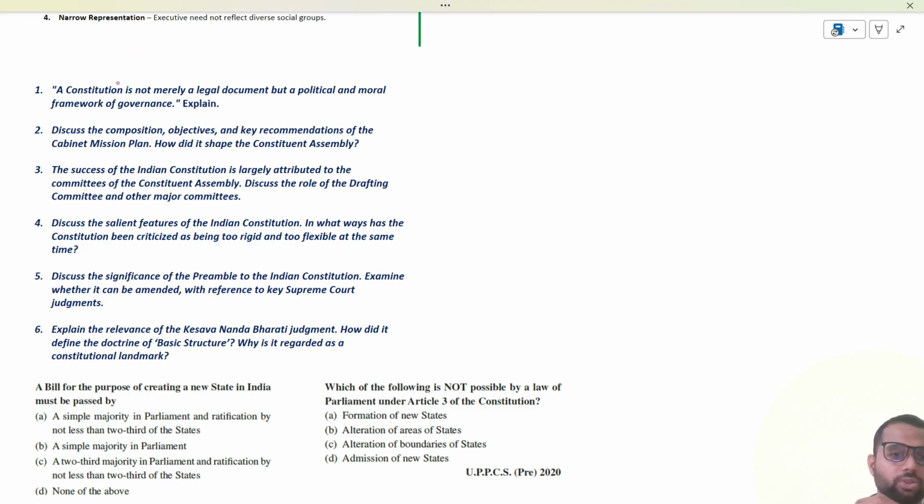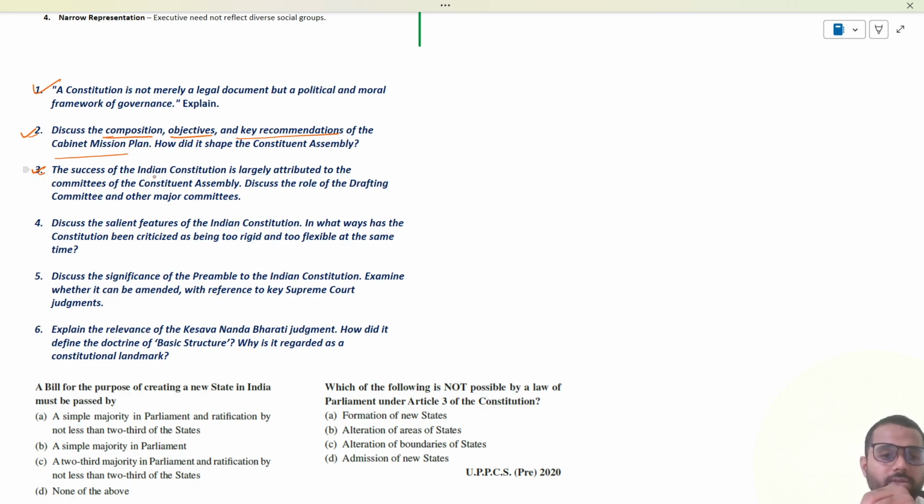Moving to question number two, you have to discuss the composition, objectives, and key recommendations of the Cabinet Mission Plan. How did it shape the Constituent Assembly? Composition: who were the members of the Cabinet Mission Plan? We have three members. And then what was the objective? What was the recommendation? Straightforward question. Should not be any problem in writing the answer to it.